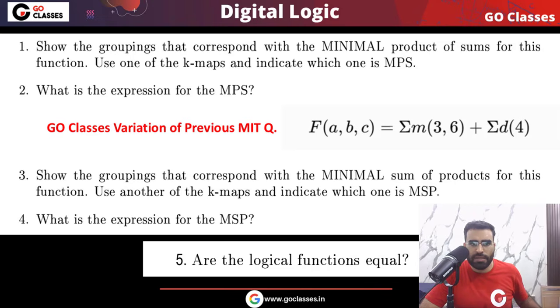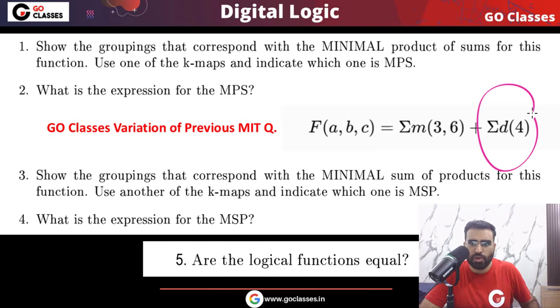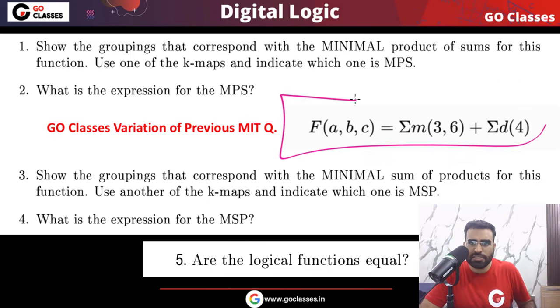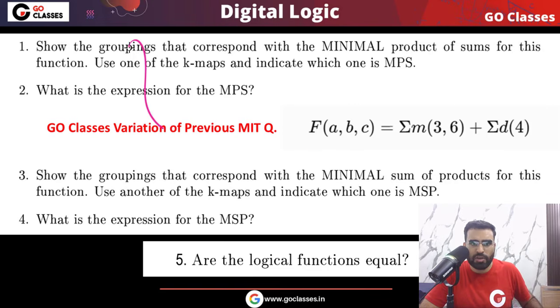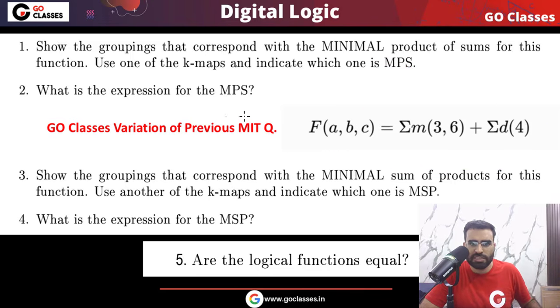Now, one variation I am giving you from my side. This is the Go Classes variation for the previous MIT question. For this function, you can see this function also has don't cares. So for this function, you repeat all the 5 parts, means the part 1, 2, 3, 4, 5, all these 5 parts you repeat for this function also.